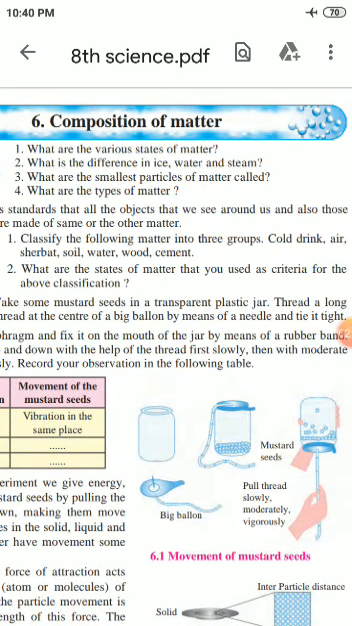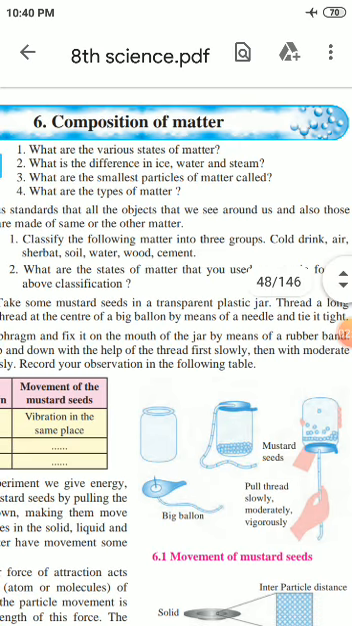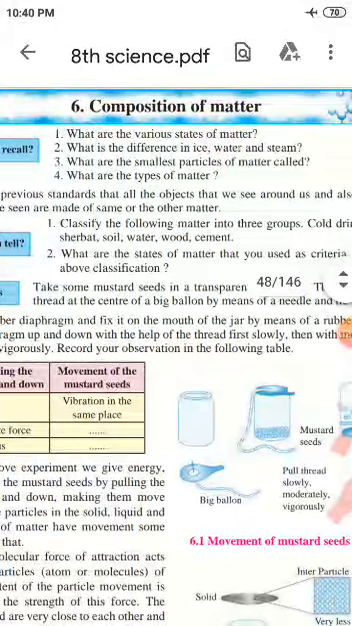First, cold drink is a liquid, then air is a gas, sarbat is a liquid, soil is a solid, water is a liquid, wood is a solid and cement is also solid. This is your classification of the given matter in three groups.